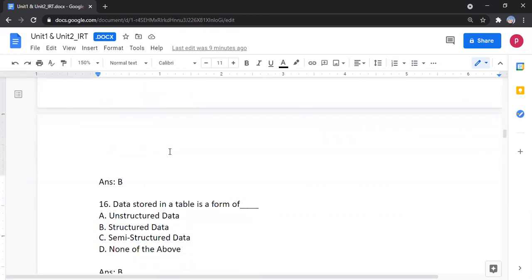Data stored in a table is structured in a way we can easily search, so the answer is structured data.